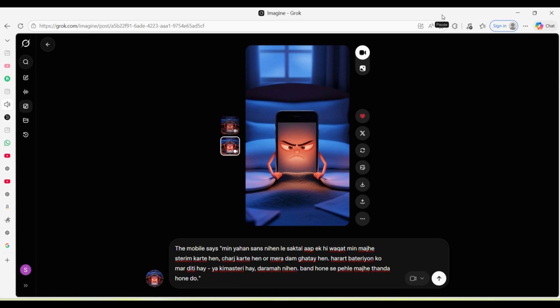Okay, so like this you can generate the video with different language. So okay guys, then you can organize the videos with Filmora or CapCut or whatever software you are using for editing the videos. Guys, it was the video for today.